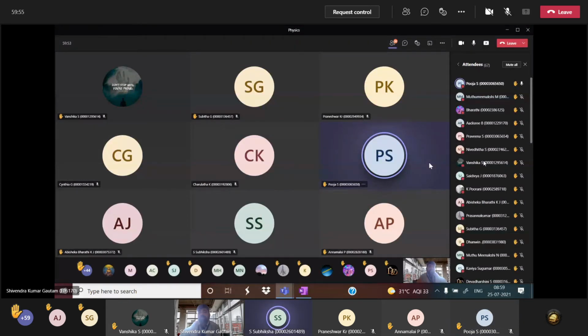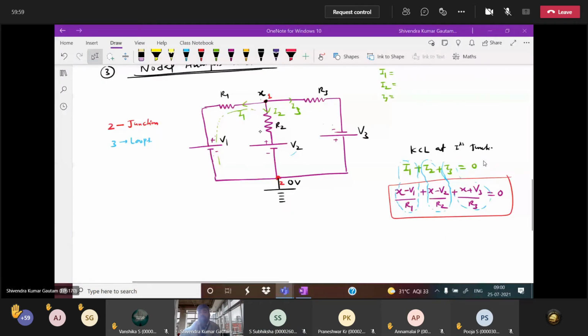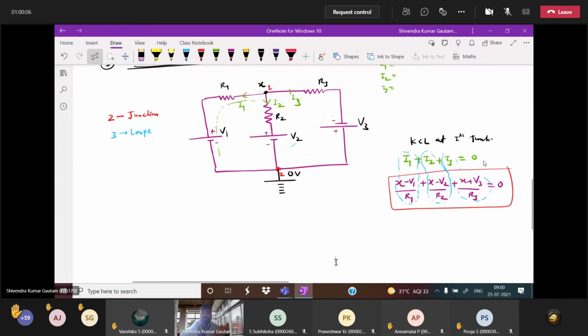How is this coming? I also told you here that you move in the direction of current and check whether it is an increment or a drop. So this equation you have to solve and find the value of x. After getting the x value, substitute and you can get I1, I2, I3.